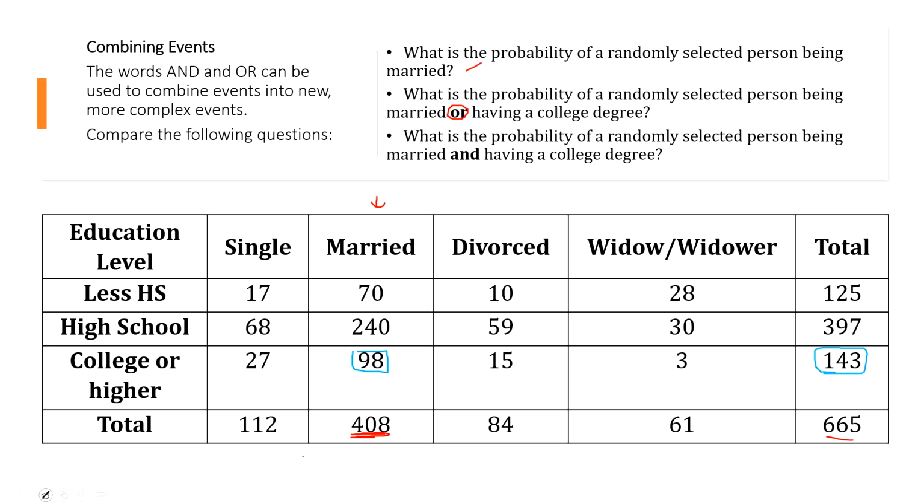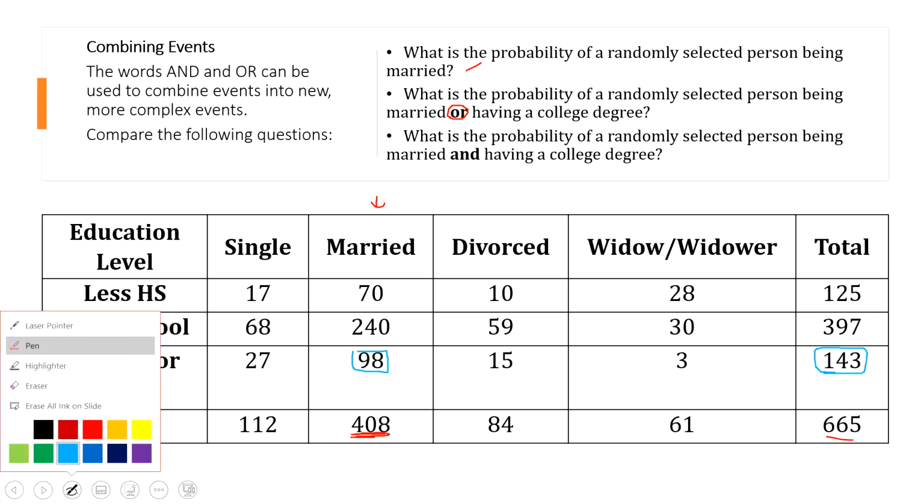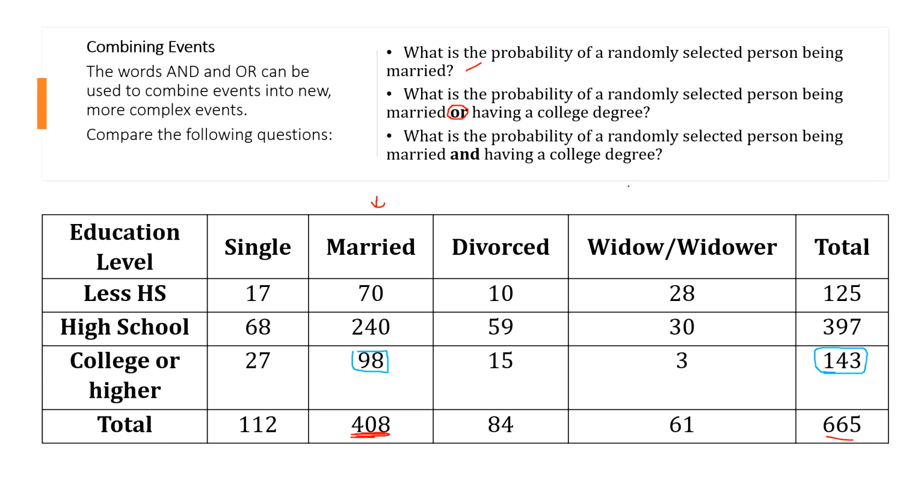Now we talked about the word or, because this is another thing that changes what's happening. When we talk about or, it's either or, either one satisfies. And now and means we have to find the person that's married and has a college degree. So the people that we backed out of the or conversation, these 98 people, are the people that satisfy our third question.